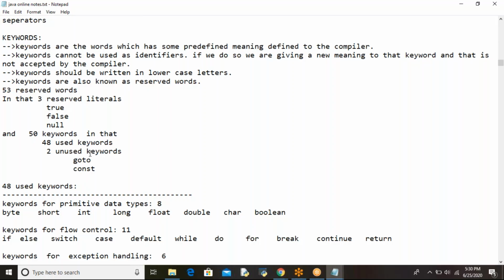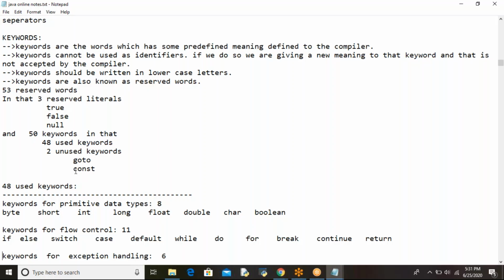Unused keywords means what? Those are there in Java, but we are not using them. That's the thing: goto keyword and const keyword. These 2 are the unused keywords in Java. Understood? 53 reserved words are there. In that 3 reserved literals: true, false, null, and 50 keywords. In that 48 used keywords and 2 unused keywords. What are the 2 unused keywords? goto and const. Got it?